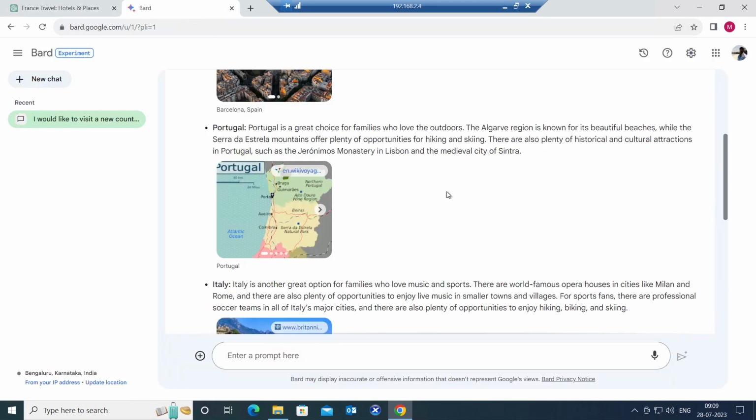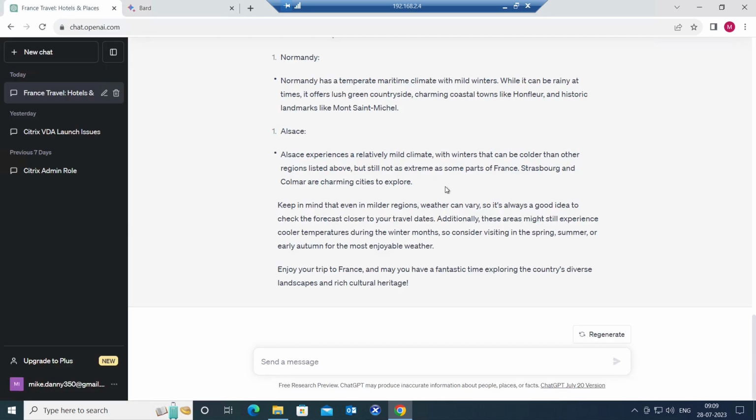But in Google AI Bard application, since this is a search engine and it is connected to several websites, several blogs, Wikipedia articles, and everything, the information is always up to date. So that is one best thing about Bard application. It is going to give the updated information, but it is not user friendly. You cannot chat with Bard application. But in ChatGPT, you can chat and you can talk like any other human, like a friend. You can have a conversation. It is going to give all the details. So this is another key difference.